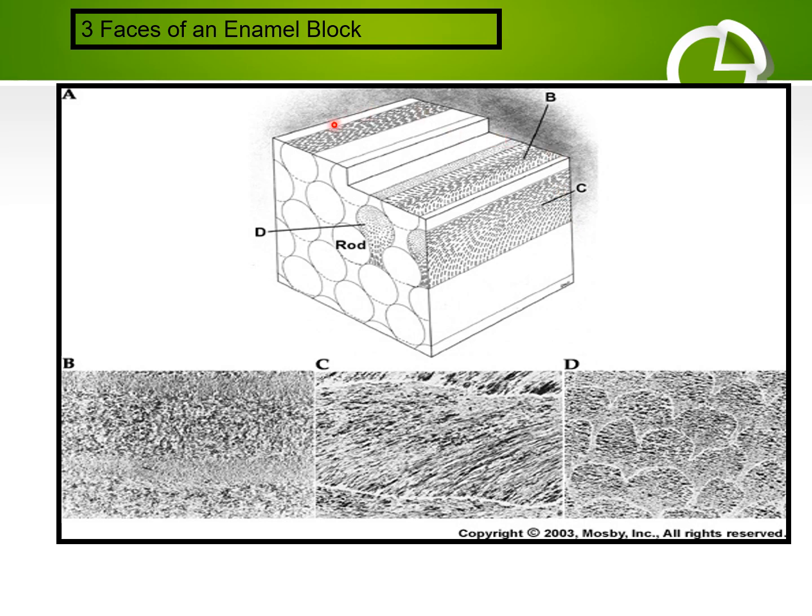This picture shows the enamel rods. The drawing shows the keyhole appearance of the enamel rod. This is the rod head, and this is the tail, which represents the interprismatic substance. In B, this is the longitudinal section of the enamel rod, showing that this is the enamel rod, and this is the interprismatic substance, or tail of the keyhole appearance.